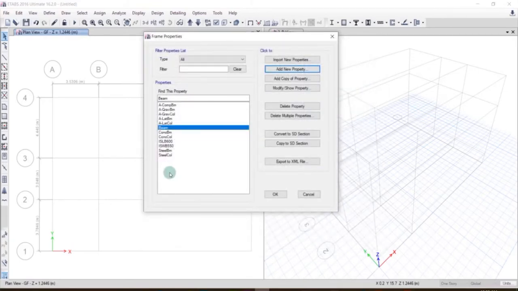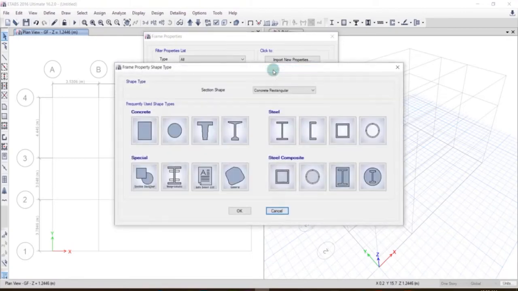If you want to define beams of different sizes for different locations, you can define other beams also. For this course we will be using single kind of beam, and from the design results, if it comes that certain beams fail, we will increase the size of those beams only. After defining the beams, we will also define the columns. For that, again go to Add New Property and click on concrete rectangular section,